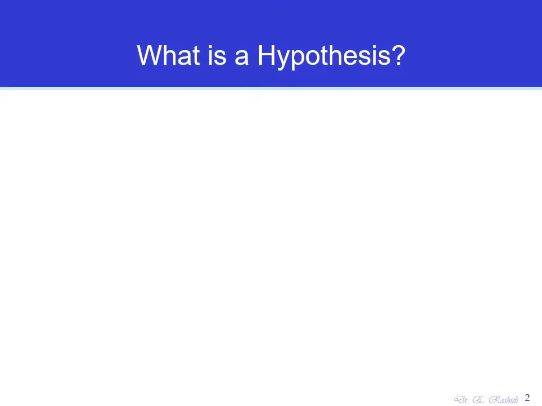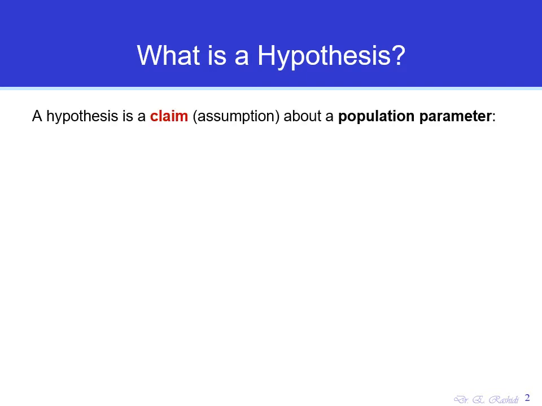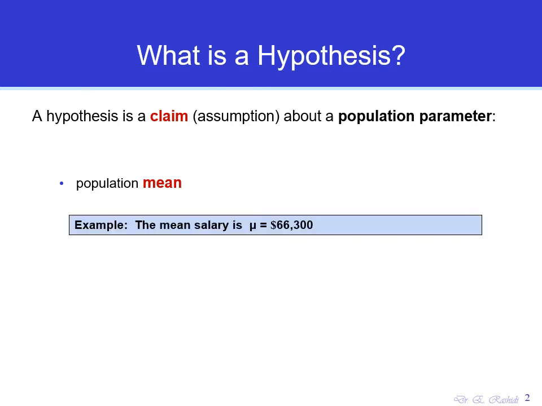What is a hypothesis? In statistics, a hypothesis is a claim or an assumption regarding a population parameter. For example, the average of a population or the mean of a population. This is a statement that you see here. The average salary is $66,300. This is a statement or an assumption or a claim regarding the population average, the salary average. So in statistics, this is a hypothesis.